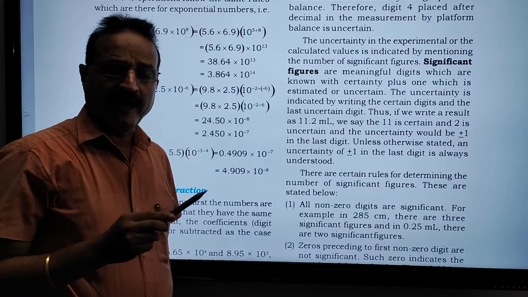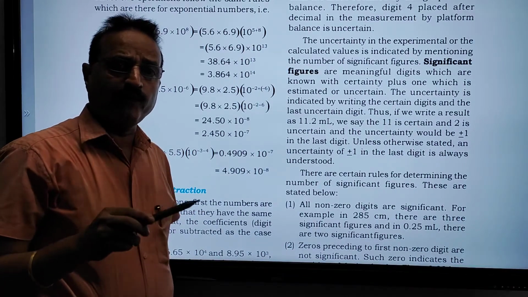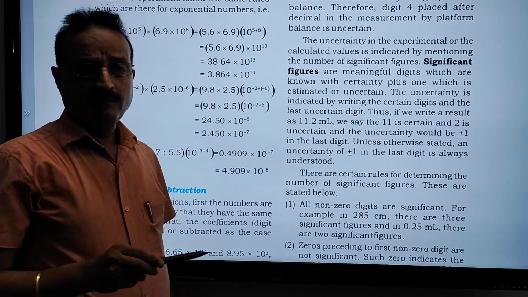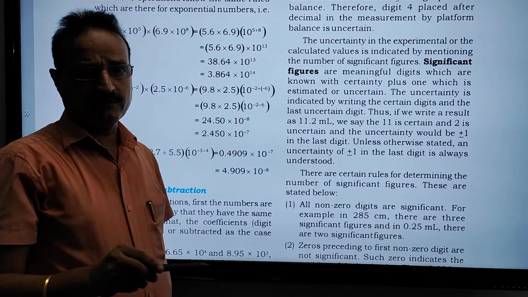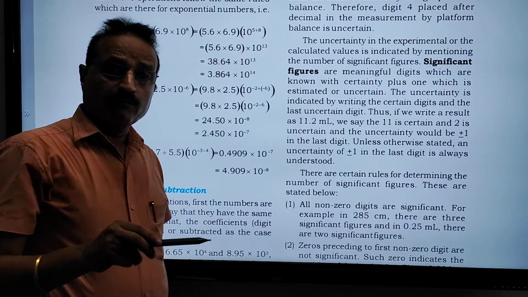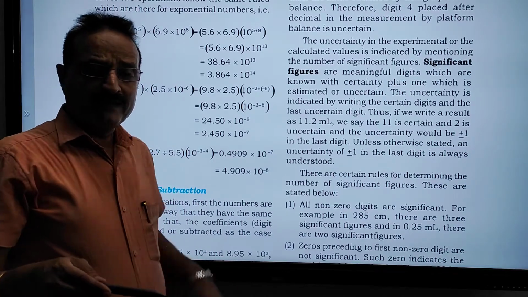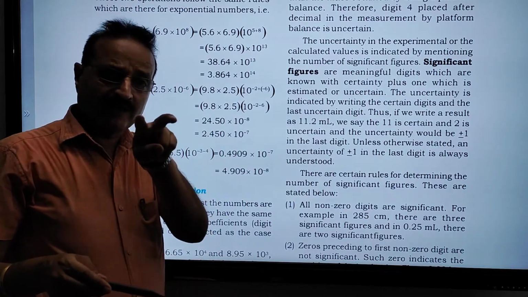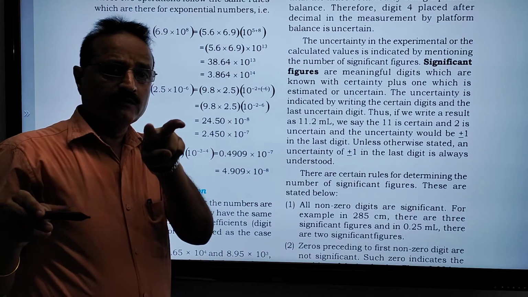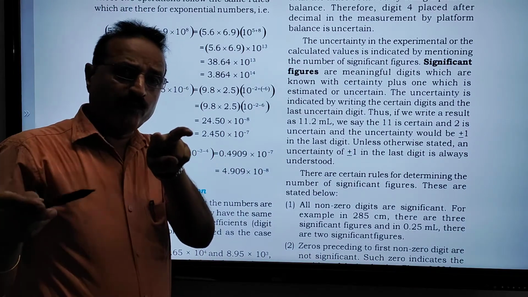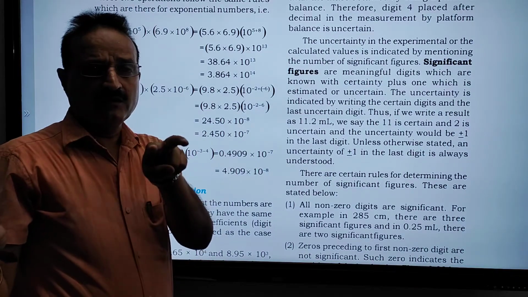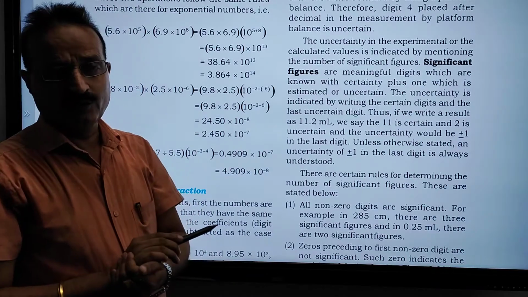There is 9.4 and 9.4 then something. It means 9.4 is correct, but after the decimal point, 4 and then something is an uncertain value.